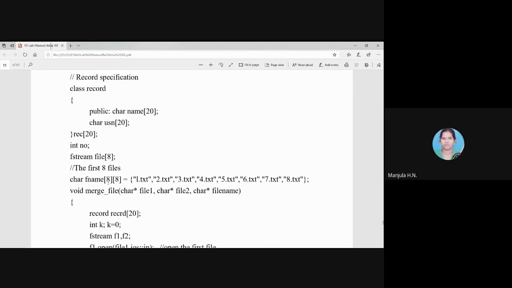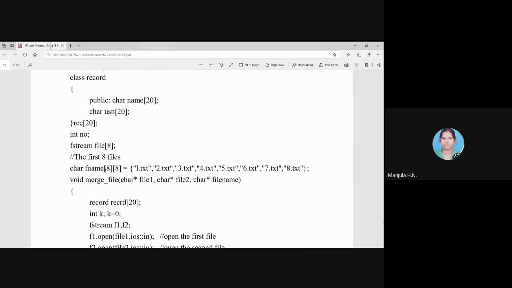Next, we are defining 8 files. As you can see, we have defined 1.txt, 2.txt up to 8.txt. This is the first step, where initially we take 8 files. We have defined 8 file names using the array variable fname, which is a 2-dimensional array of character data type.